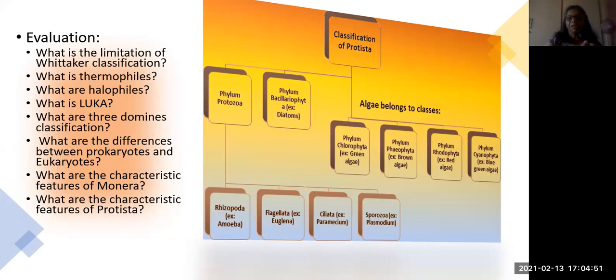And now the classification, which I just told you, go through this one. Phylum Protozoa, then phylum Bacillariophyta or diatoms. Then again Protista divides into Chlorophyta, Phaeophyta, Rhodophyta, and Cyanophyta. Phylum Protozoa: Rhizopoda, Flagellata, Ciliata, and Sporozoa. So like that they made the classification, if you go through it in a proper way.